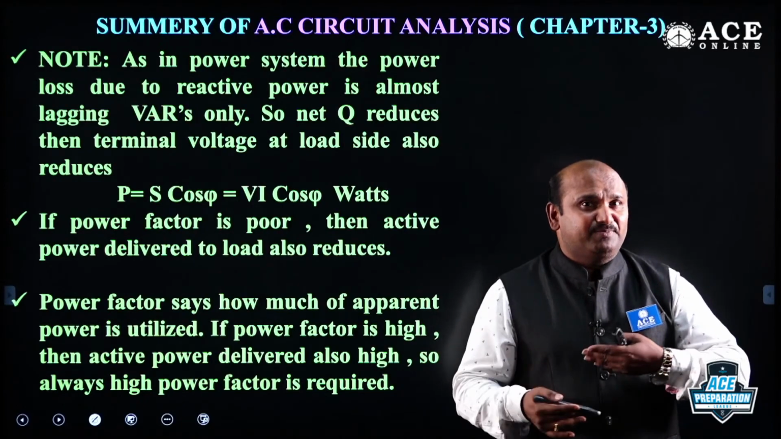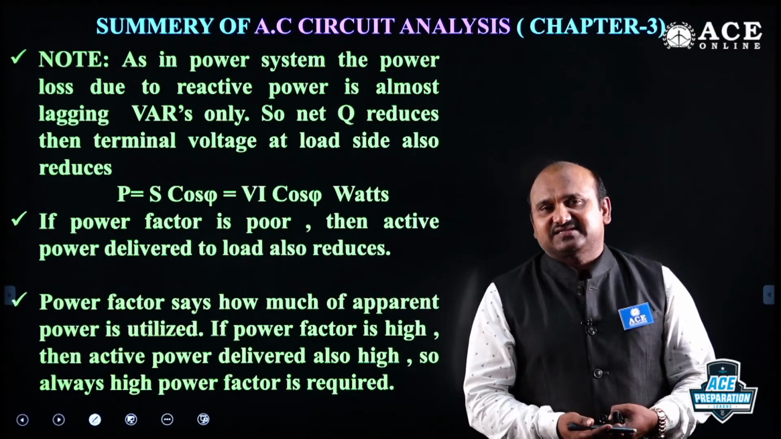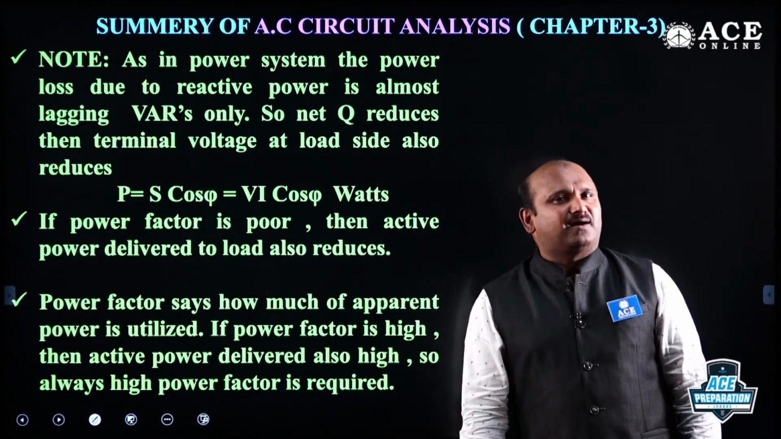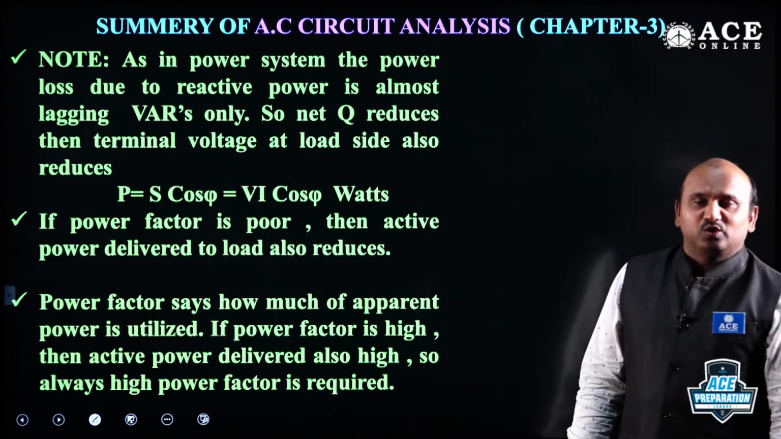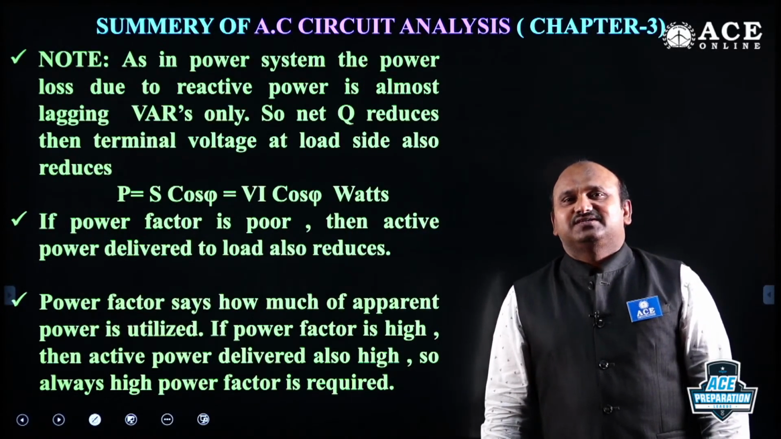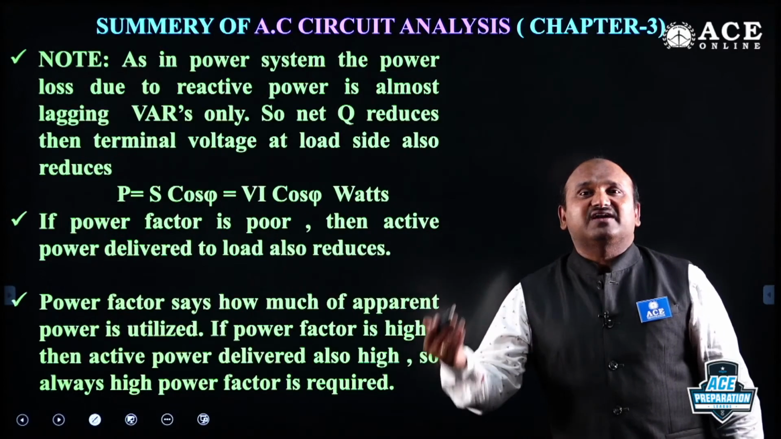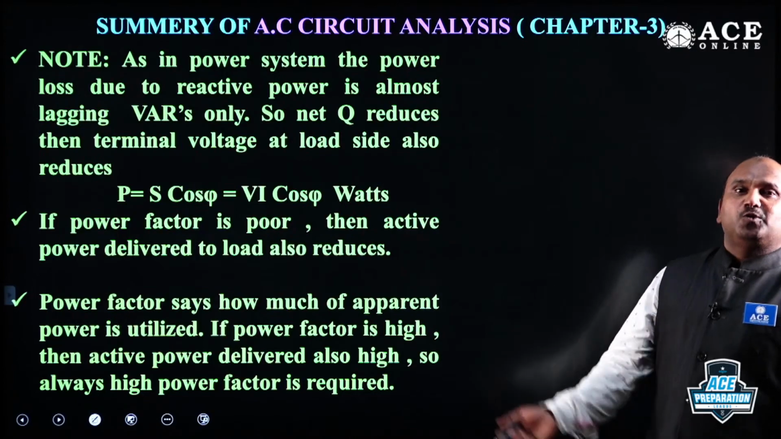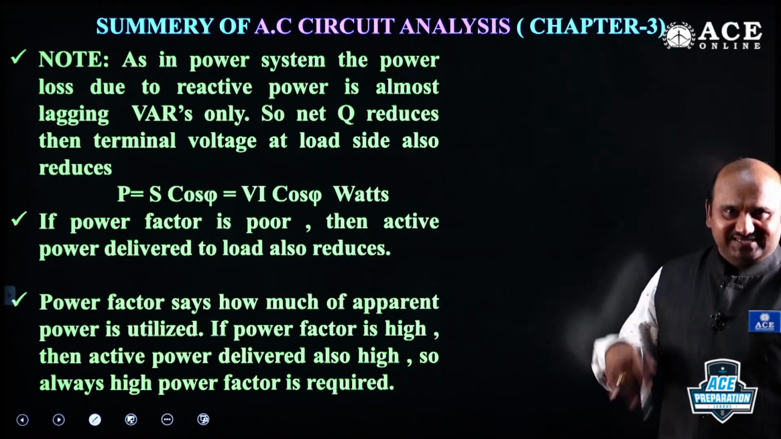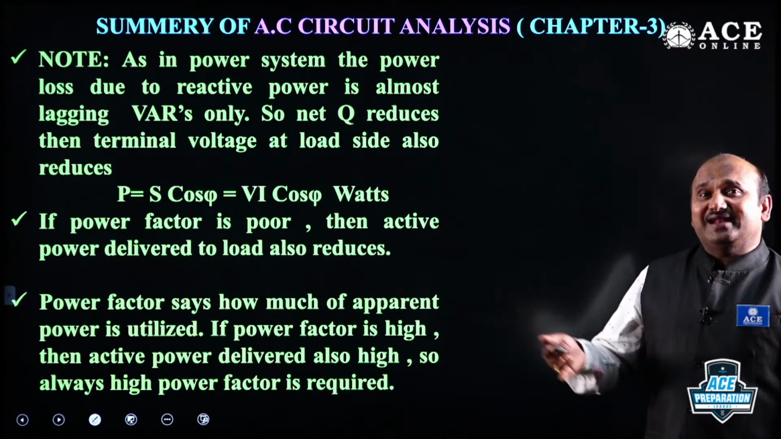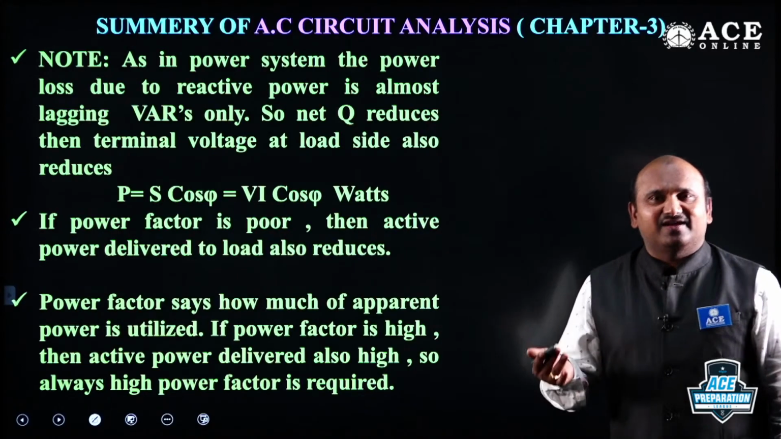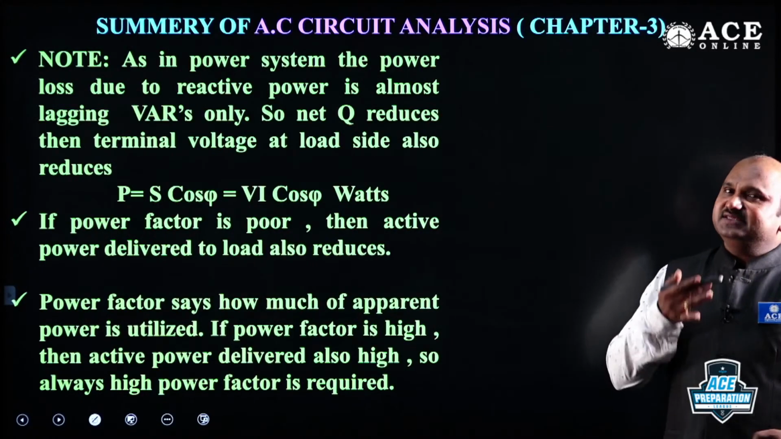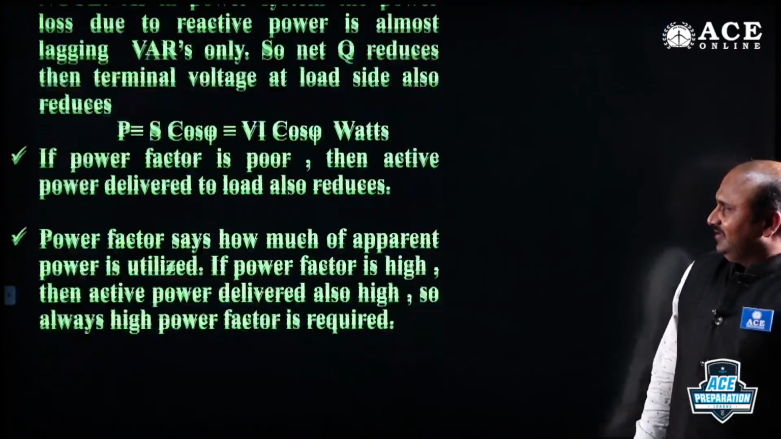How do you make it a high power factor? By taking the capacitor. That's why a capacitor is nothing but a VAR compensator: volt, ampere, reactive. We can improve the power factor of the system, and with that we can get the output. Output will be increased as the power factor increases. Since the output is nothing but active power, VI cos phi is increasing, P is increasing, right?